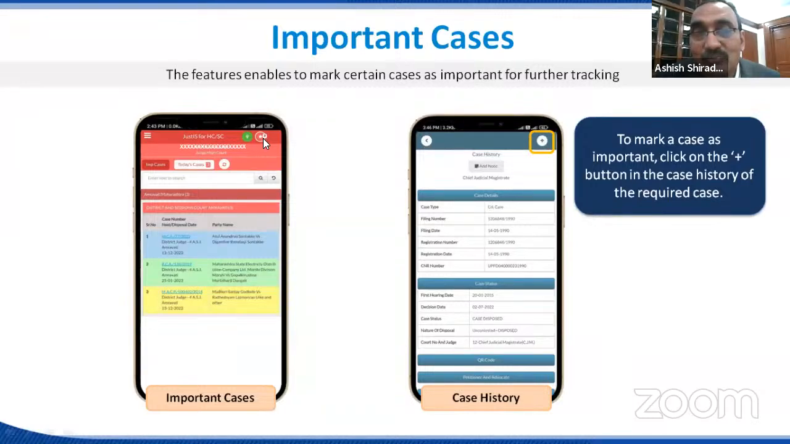You can see here a small figure 3 is shown. When you add one case, it will be shown as 1. If you add 5 cases, it will be shown as 5. So in future, you just have to click on this star icon to get the list of those cases. Got it. Thank you.